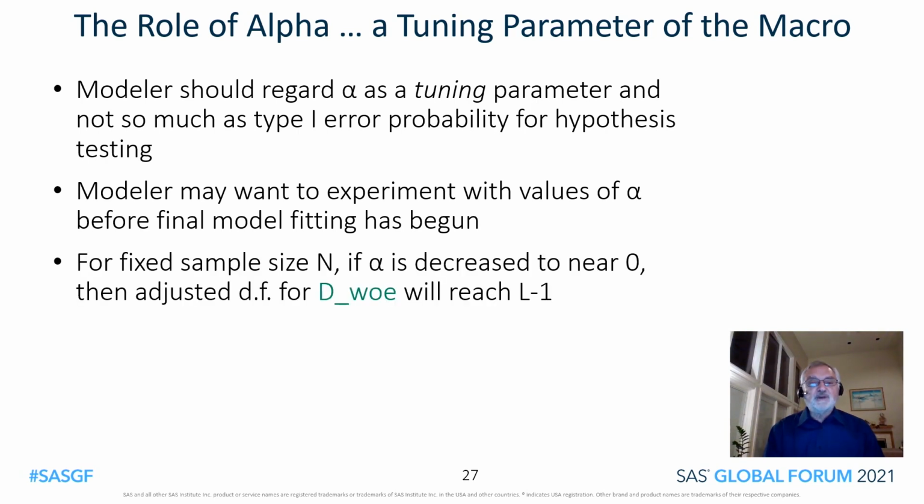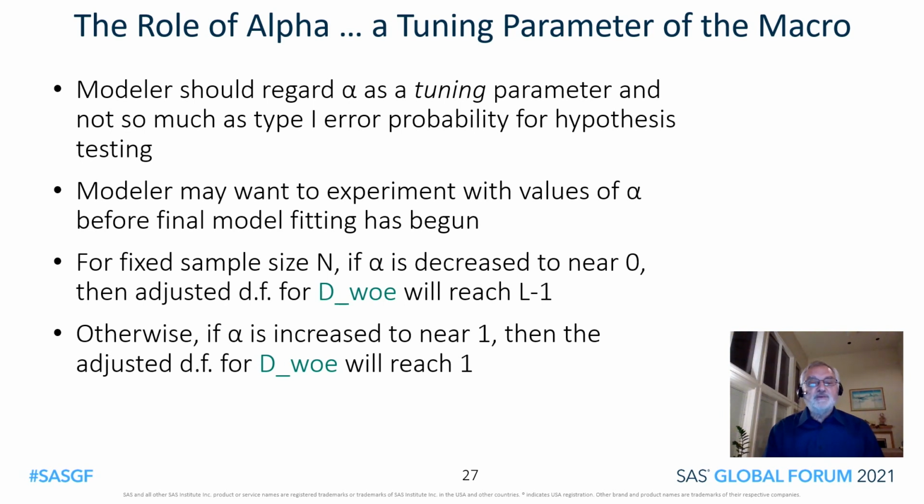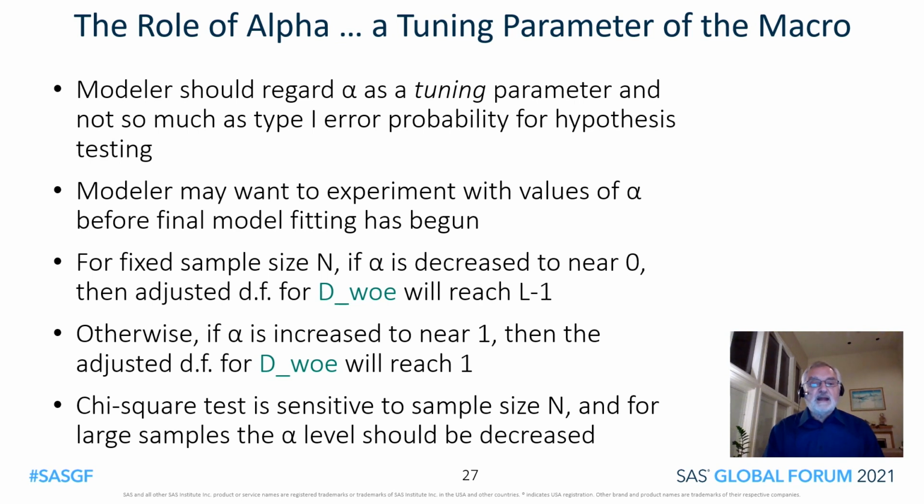For fixed sample size, if alpha is decreased to near 0, then the adjusted degrees of freedom for a weighted evidence coded predictor will reach L-1. Otherwise, if alpha is increased to near 1, then the adjusted degrees of freedom for a weighted evidence coded predictor will reach 1. The chi-square test is sensitive to sample size, and for large samples, the value of alpha should be decreased.